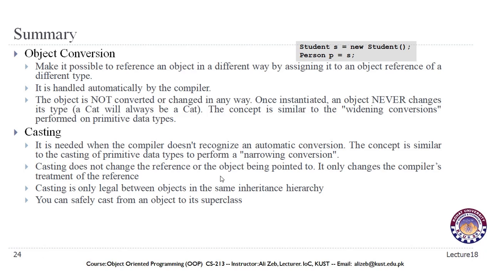It might be an important concept to remember that even when we cast an object of one class to an object of another class, that might allow the object to access some additional data that are in the subclass, for example, but it does not change the value of the object. The object remains the same, but its referencing gets wider in this case and referencing gets narrower in this case. The value of the object never changes.